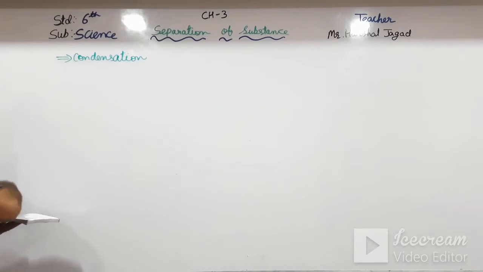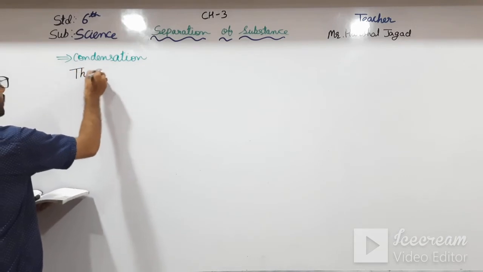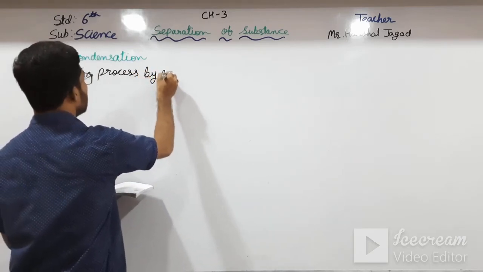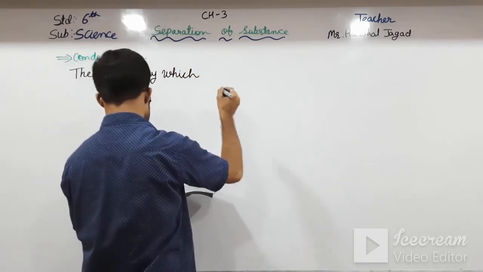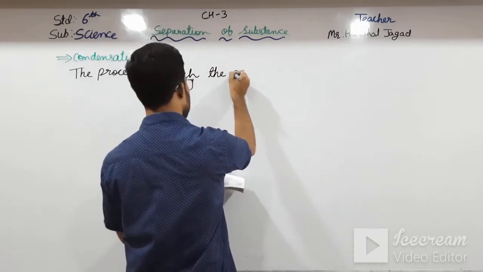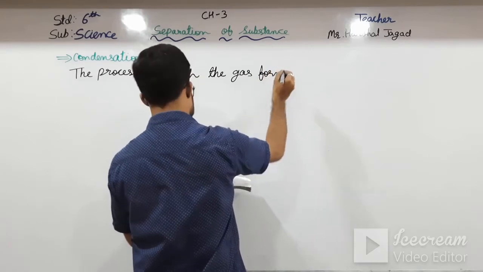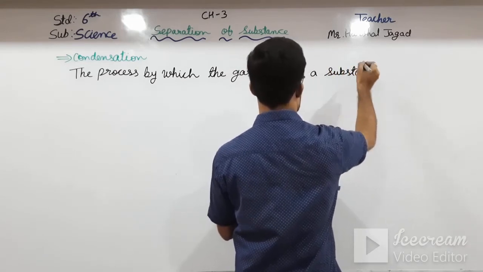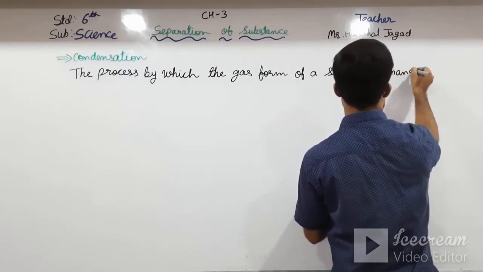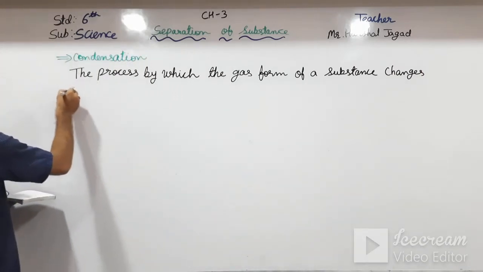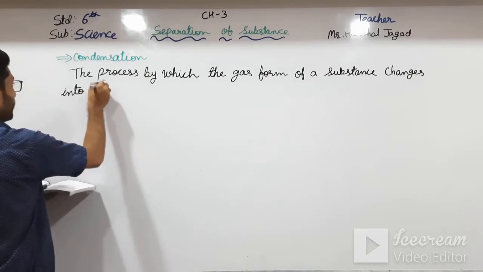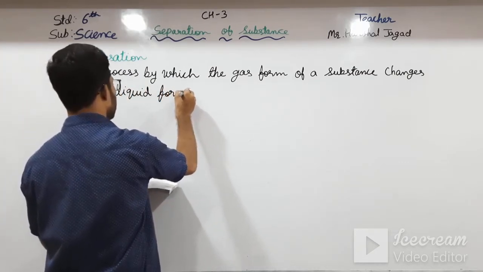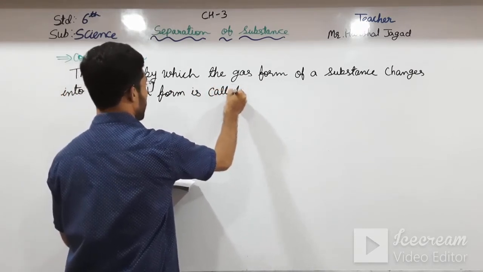The definition is: the process by which the gas form of a substance changes into its liquid form is called condensation.